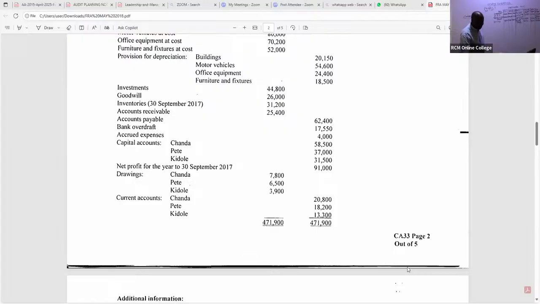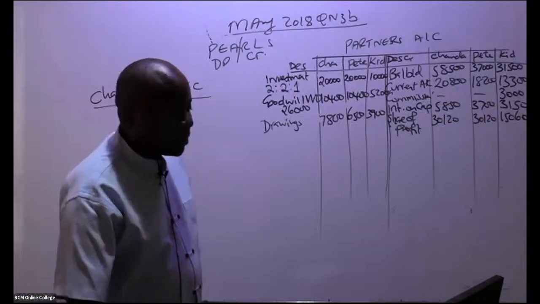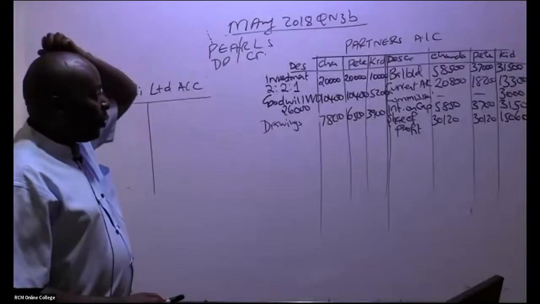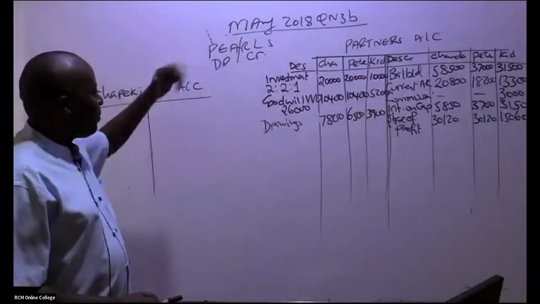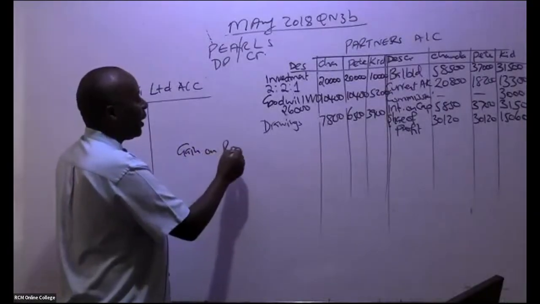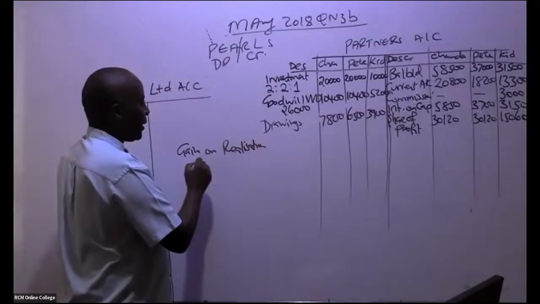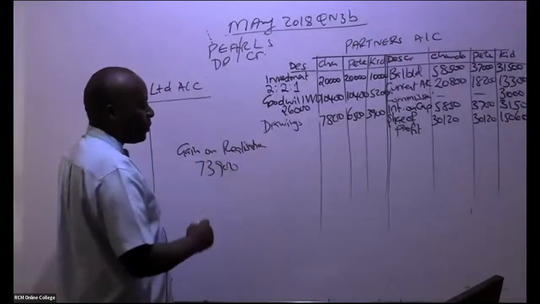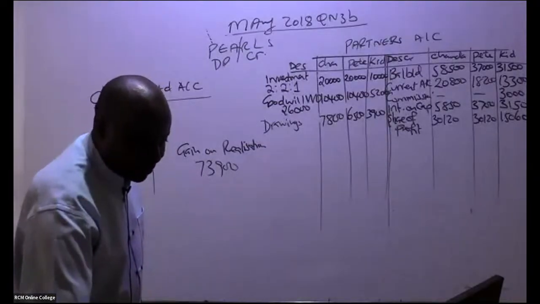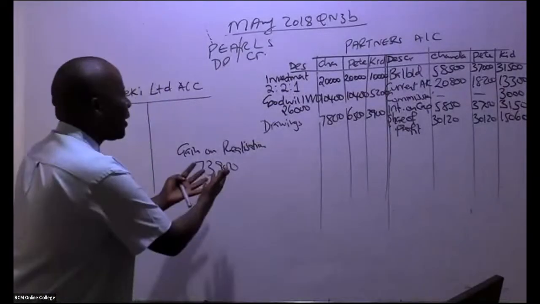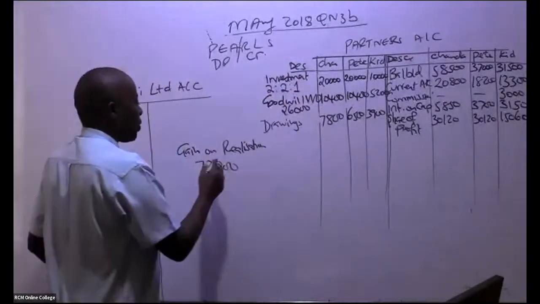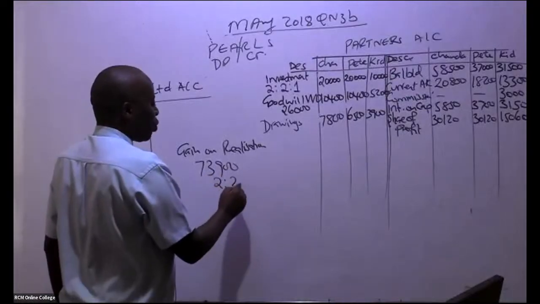Now, as I do this, there is something very important that normally connects this partners' account with my realization. Sorry, I rubbed this pretty fast. Remember, we got a gain on realization. Of how much? Can somebody remind me, was it 73,900? Please share it out to the partners. It's their gain. It's their money. Share it out using the ratio 2:2:1.